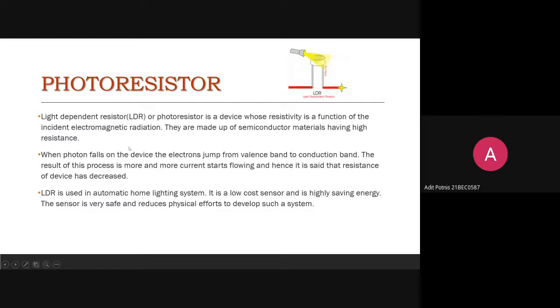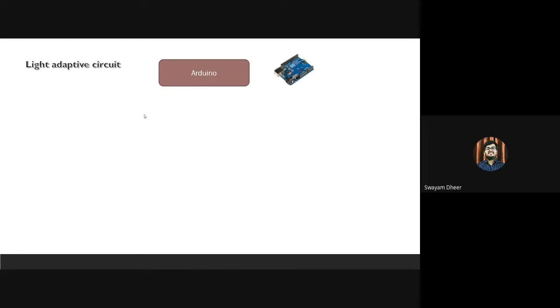Okay. So now I'll be making one more project with this. The project is known as a light adaptive circuit. Basically what I was explaining, instead of the room lights, I'll be using an LED. So the value of the photoresistor will be varied, and accordingly the LED will show its output. Again, I'm writing the algorithm or the pseudocode so it will be easy for you to understand how the flow of the program would be.